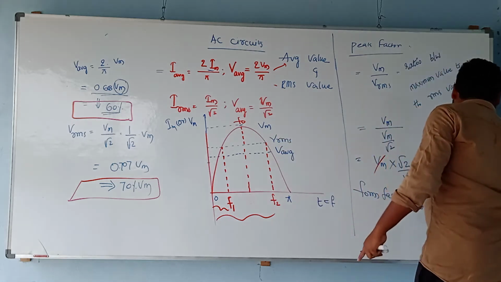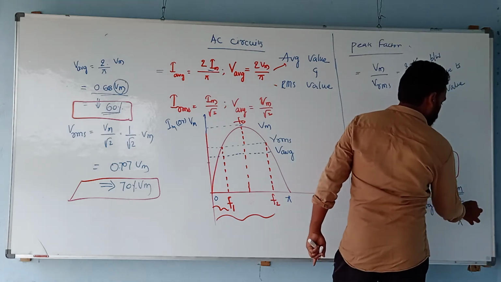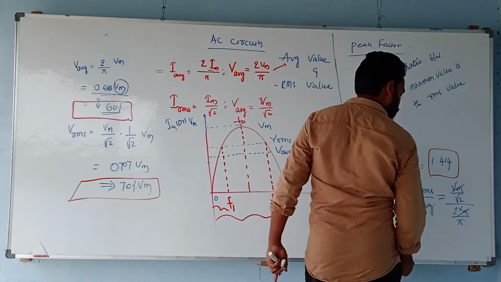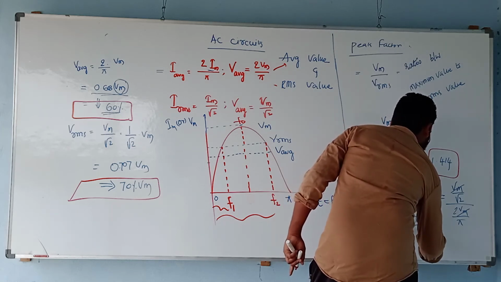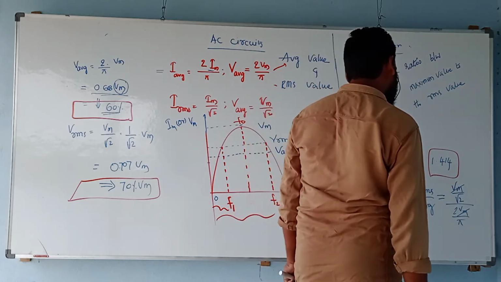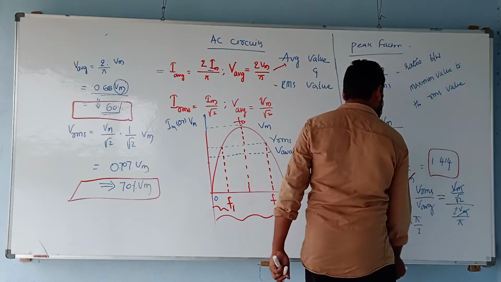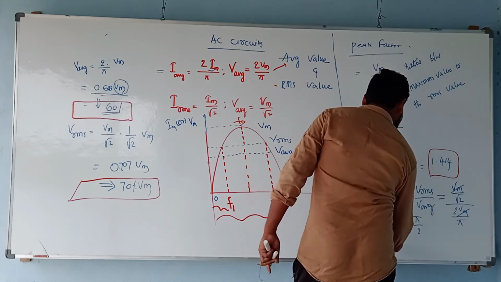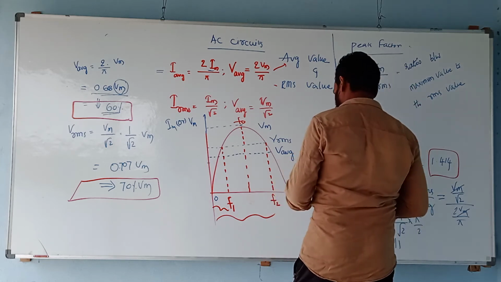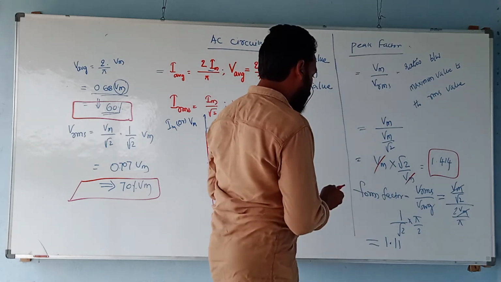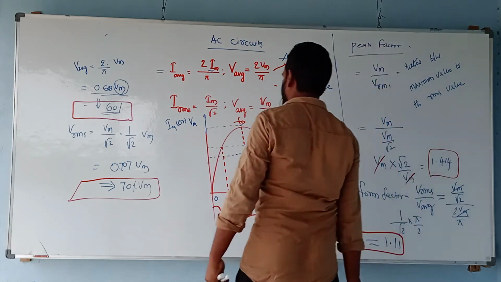V average will be 2 Vm by pi. Vm gets cancelled. Now 1 by root 2 into pi by 2. Reverse it. Now if you calculate it, the total value will be 1.11. This will be the form factor. So the form factor of the sinusoidal will be 1.11, whereas the peak factor of a sinusoidal will be 1.414.